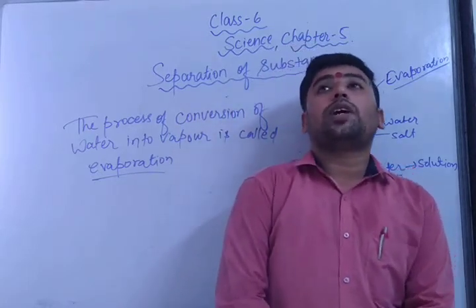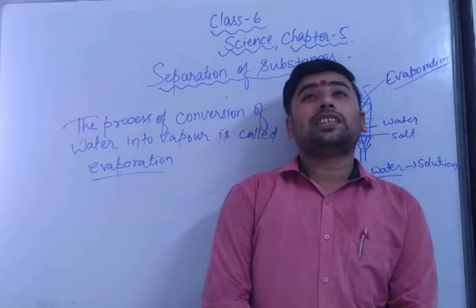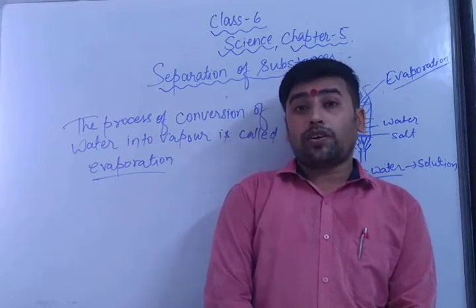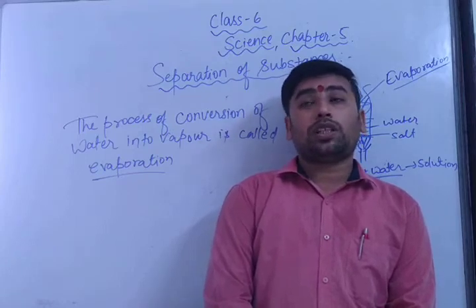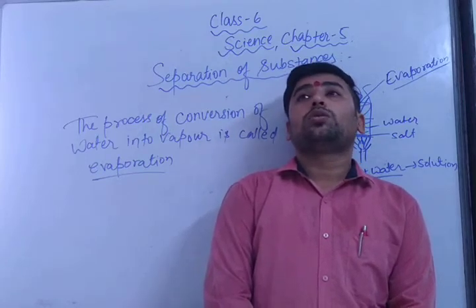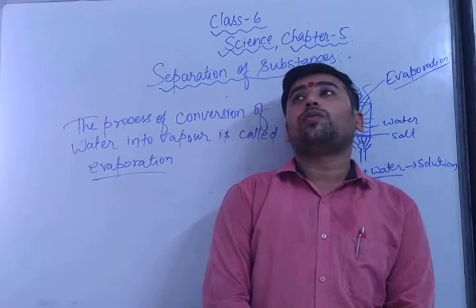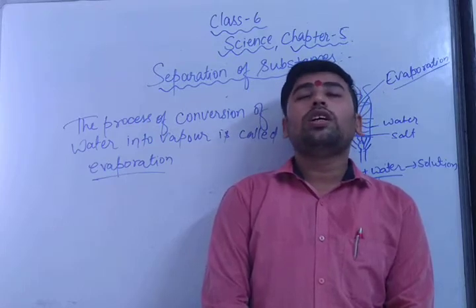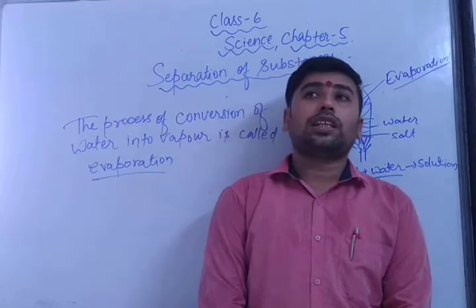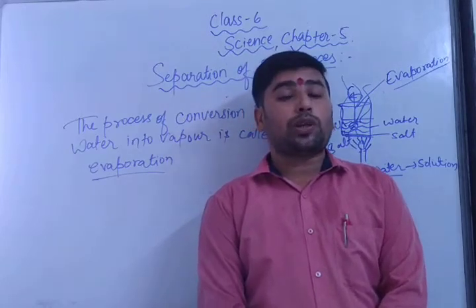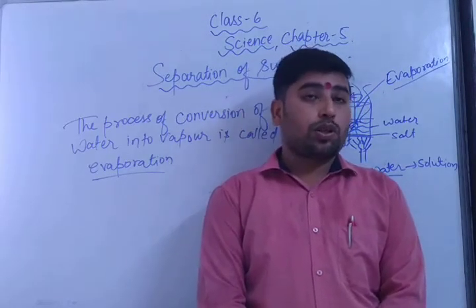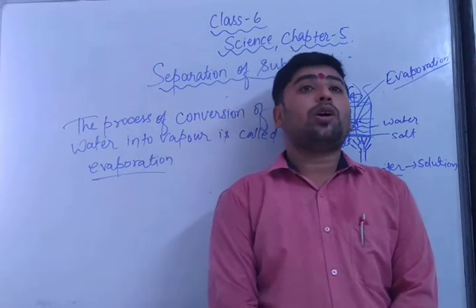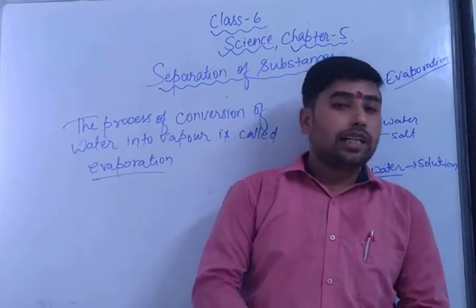Whenever we move towards the ocean or sea, we see it is salty water. From that salty water the salt which we eat, table salt, sodium chloride, is obtained. First they collect the salt from the sea and dry it in the sunlight. After that it is sent for purification, called crystallization of sodium chloride, and then the crystals of sodium chloride are pure. Then we obtain pure salt, and we eat that pure salt.